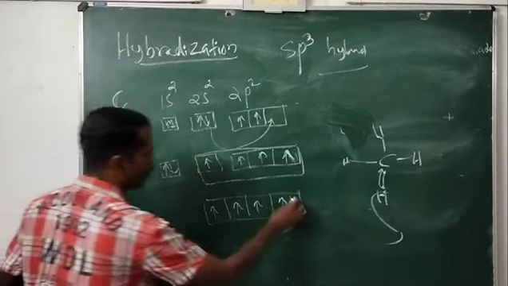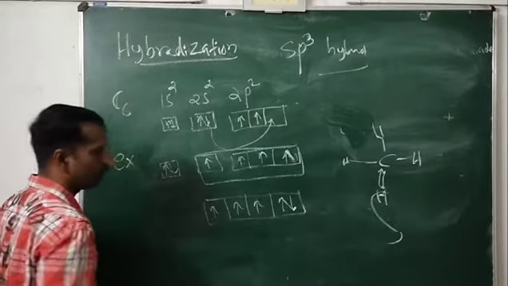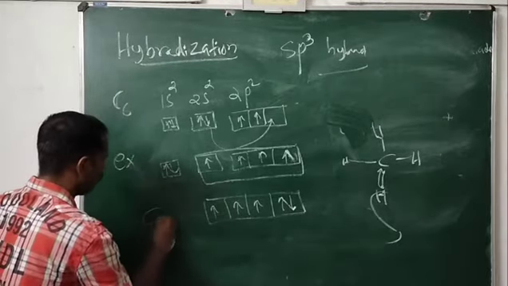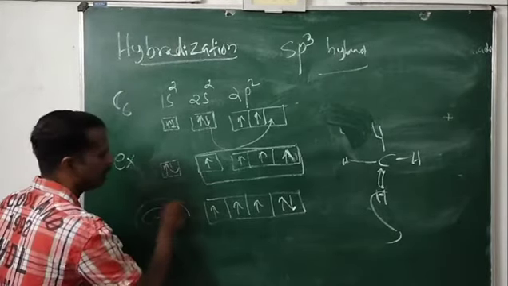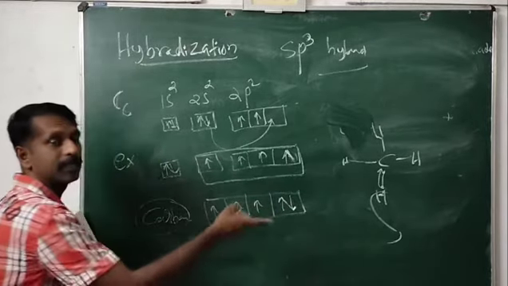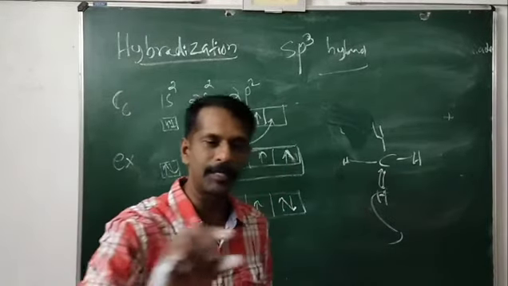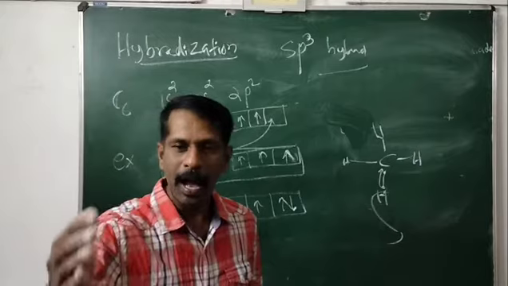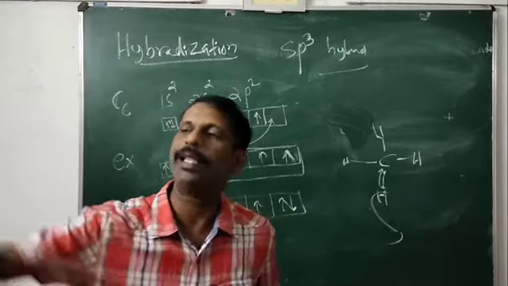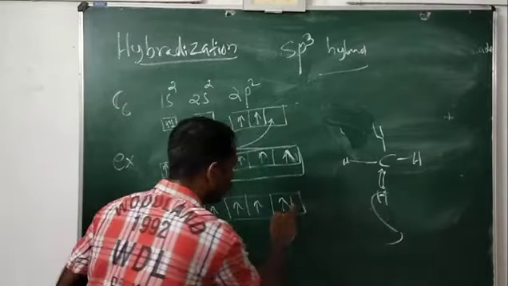Now you can see how many hybridized orbitals are there: four sp3 hybridized orbitals. This is the case of a carbanion. Carbon has a negative charge, which means it has an additional electron. How does it get the additional electron? When the carbon sigma bond breaks heterolytically, the carbon takes the electron from the leaving atom. That extra electron comes to carbon.